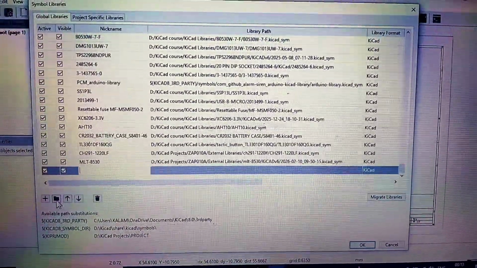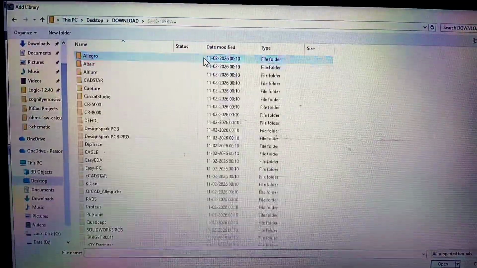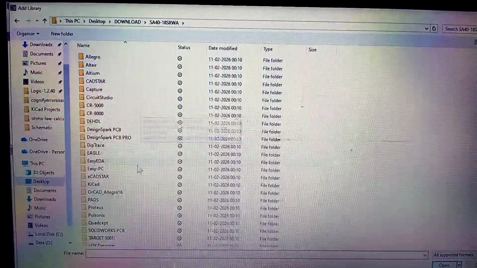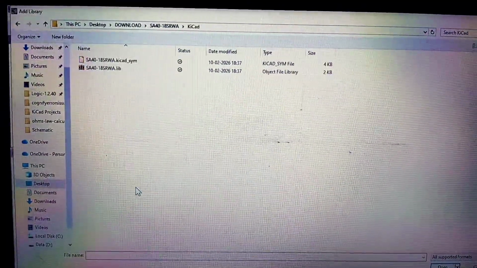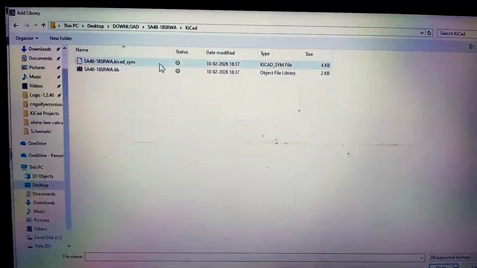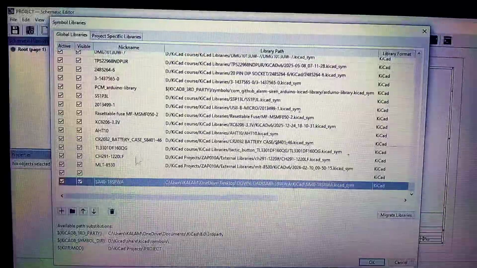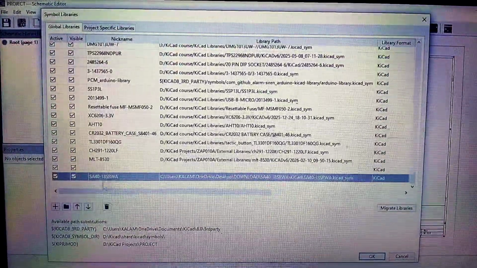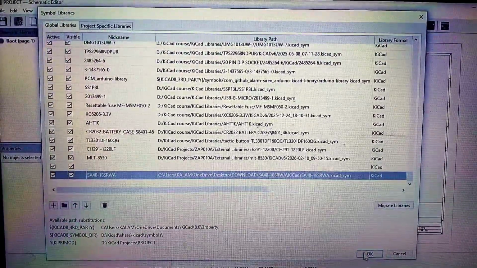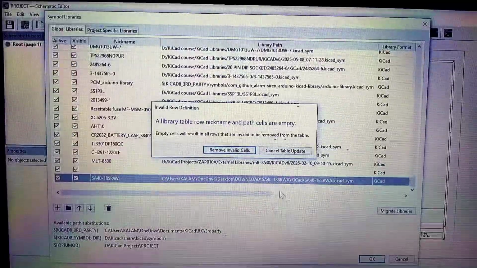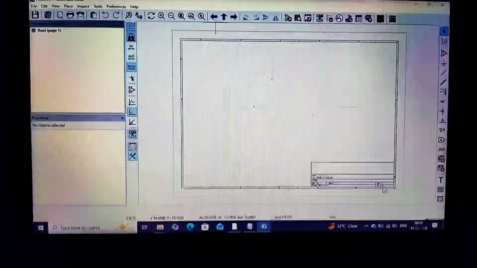Now click on this folder. So this is the symbol. Now click on OK. Now let's see if the symbol is added or not.